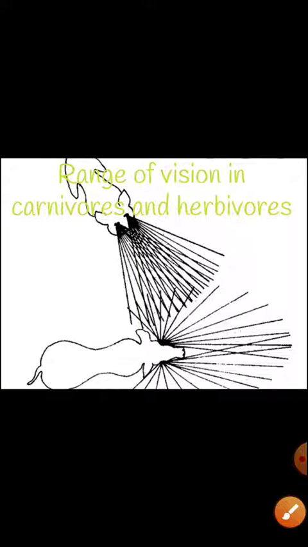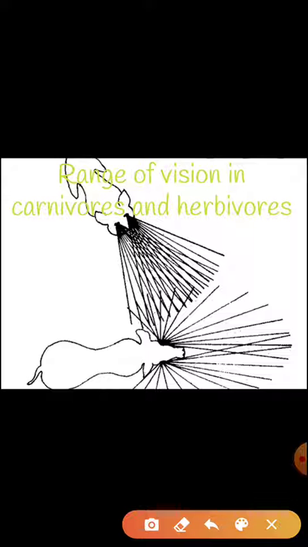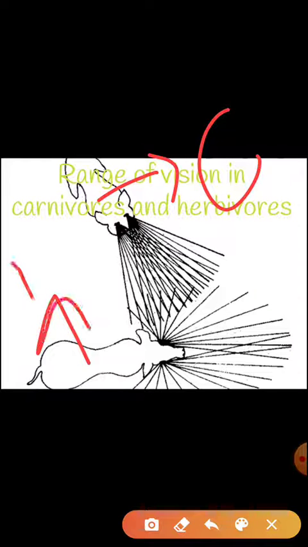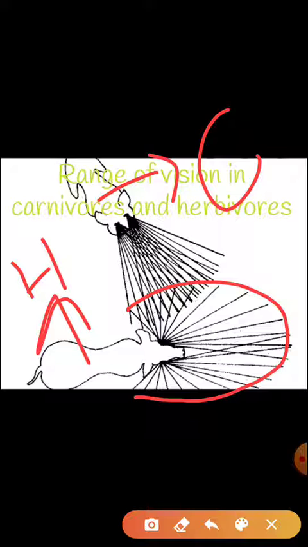Look here, you can see the difference in the vision of the herbivorous and the carnivorous. This one is the carnivorous and this one is the herbivore. The herbivorous animal can see a range up to this much, so that it can see from which side the animal is coming to hunt it. But the carnivorous has a range of only this much, so that it can run behind the herbivorous to catch it on time.